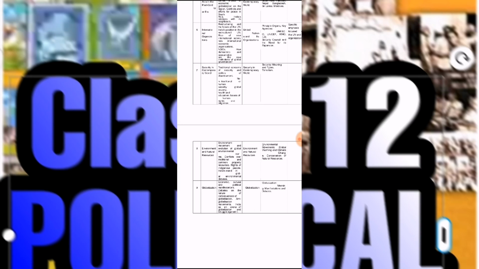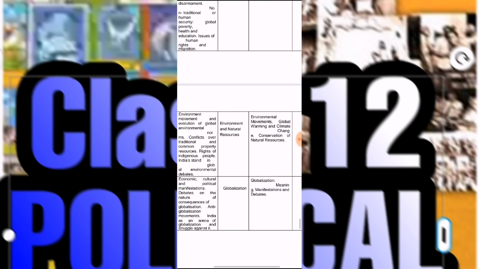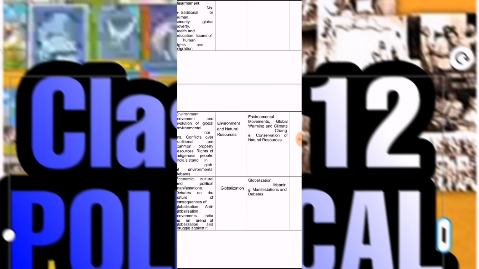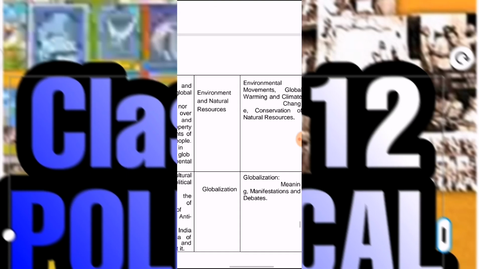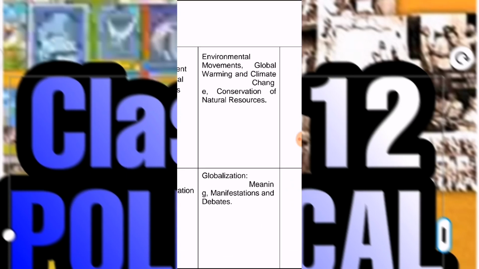So students, the last one is economic and political manifestation under the topic of globalization. Here you need to cover only one topic, that is globalization, its meaning, manifestation and debate. In the debate you can do the positive as well as the negative impacts of globalization.